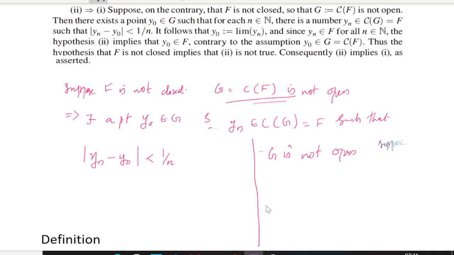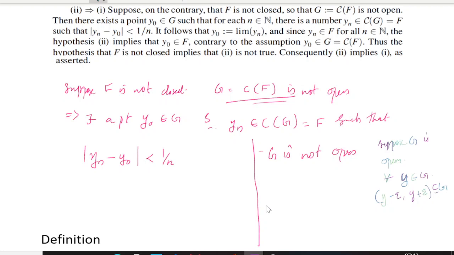Suppose your G is open. If G is open, it means for every y belonging to G, we are able to find (y minus epsilon, y plus epsilon) contained in G. But it is not open.